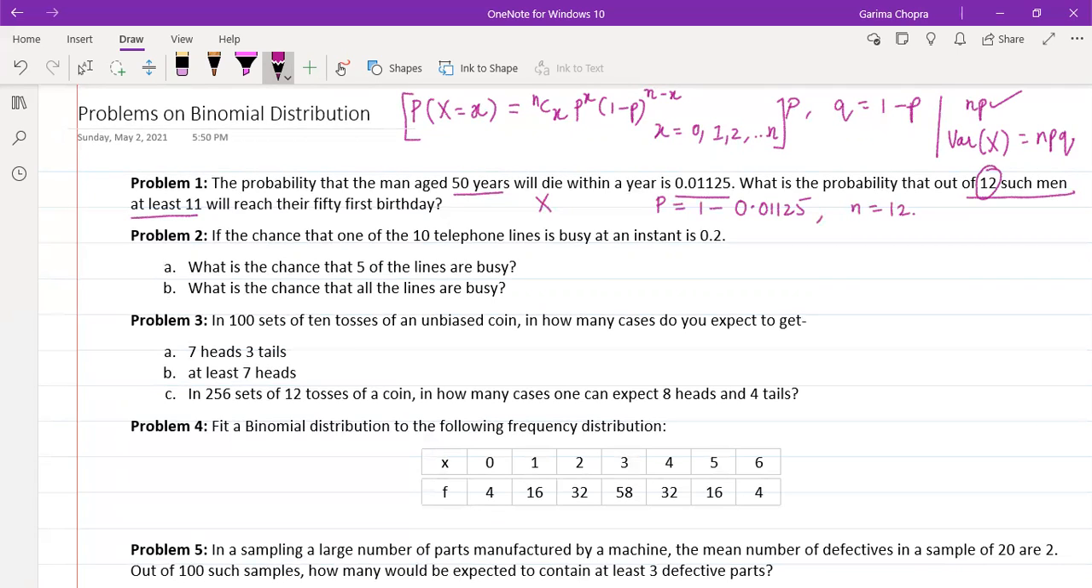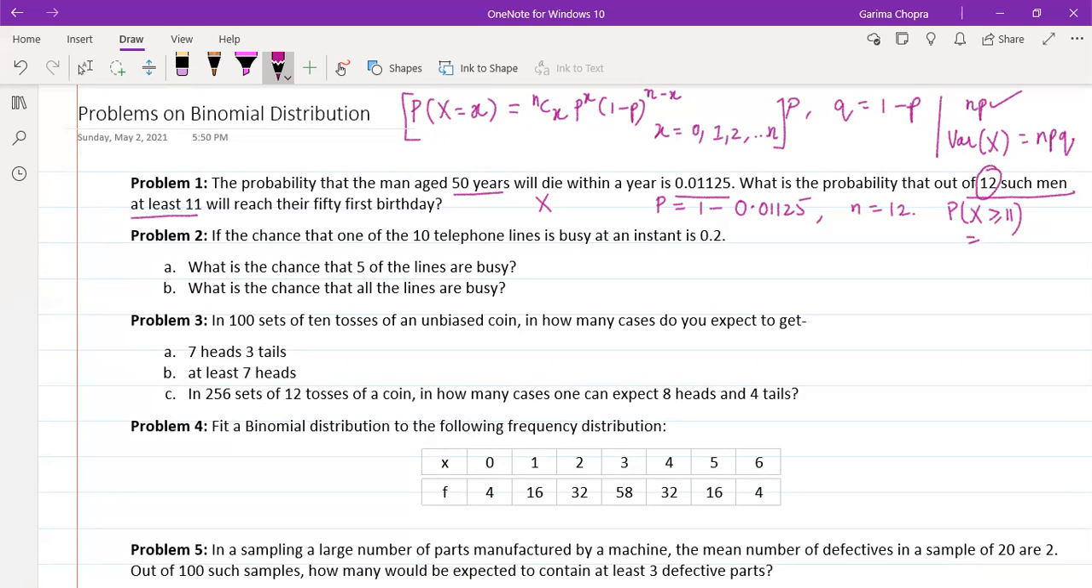Now, the probability which they are asking is that at least 11 will reach, means X will be greater than or equal to 11. So if you're considering that X is greater than or equal to 11, then what possibilities are there? What values will this random variable X be taking? It means that 11 people out of 12 will survive. And it may be the case that all the 12 people will survive for a year and they will be celebrating their 51st birthday.